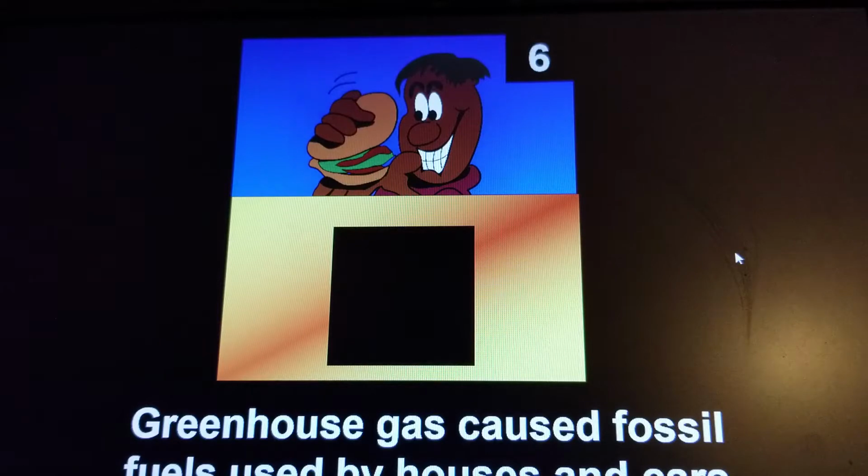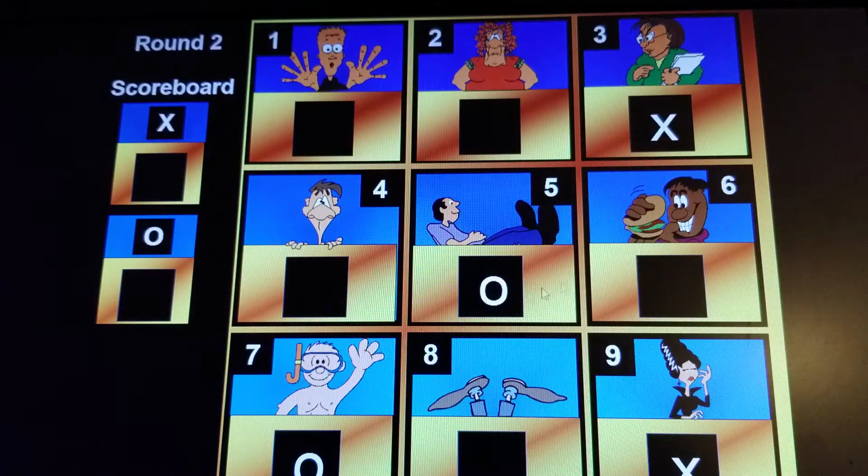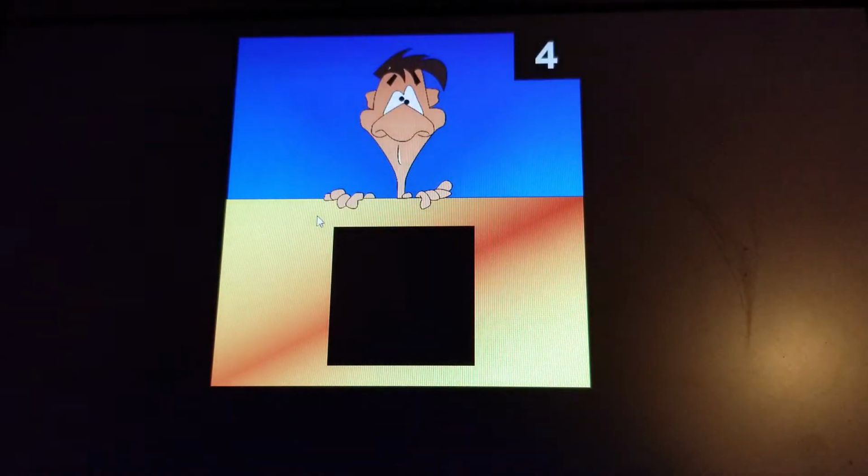Okay, what greenhouse gas is caused by fossil fuels used by houses and cars? And he says it's carbon dioxide. Consider, is that the greenhouse gas caused by burning fossil fuels? Agree or disagree? And you should agree that is the correct answer. O gets the block. X for the block.